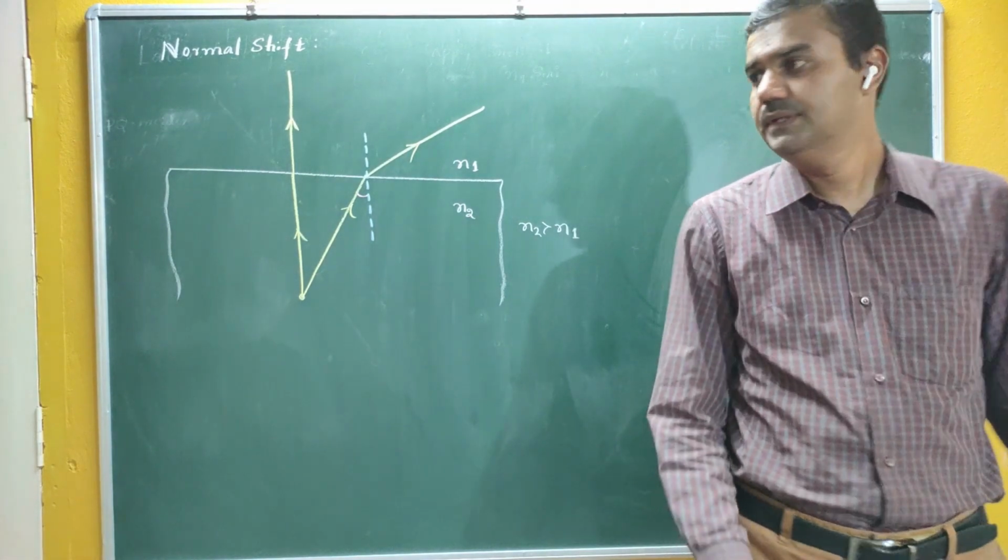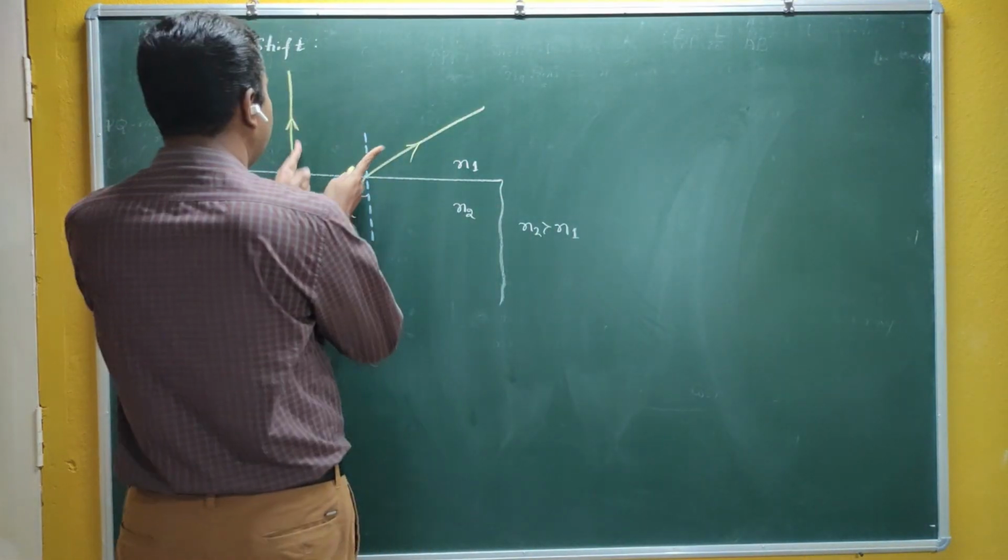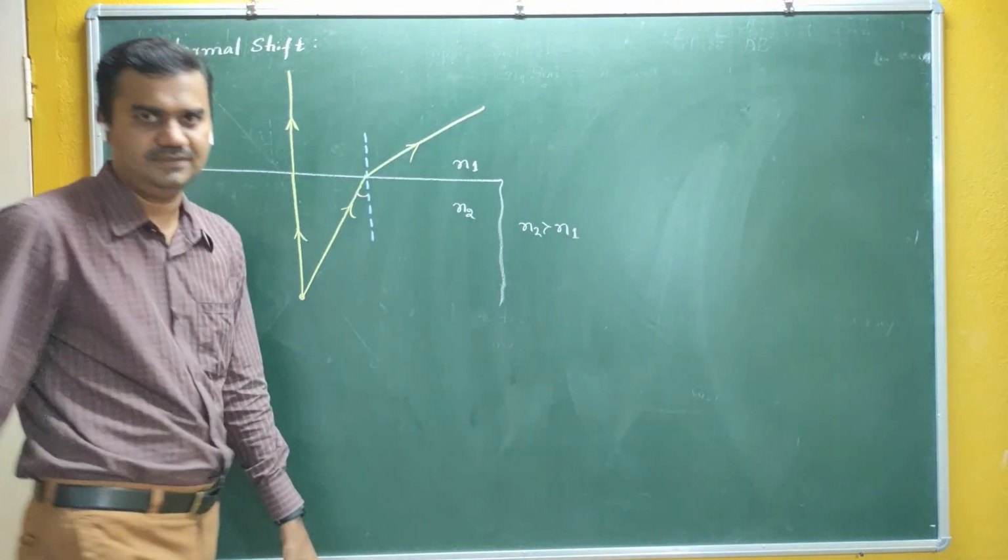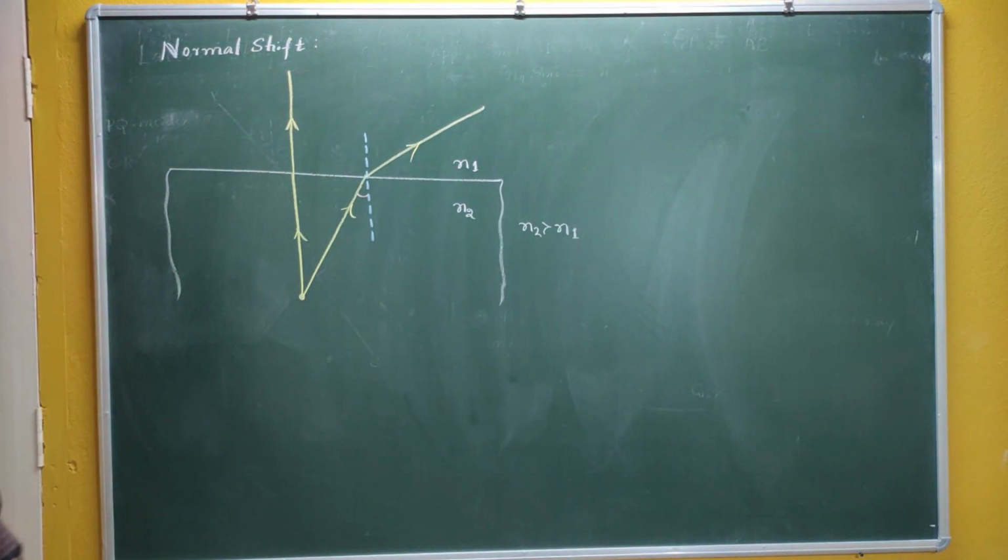Now you can see that these two refracted rays never intersect. Therefore, you are not going to get any real image.